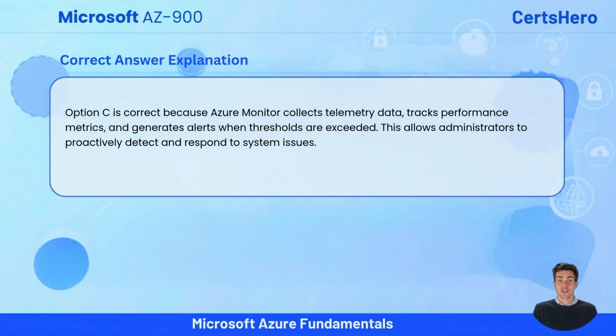Option C is correct because Azure Monitor collects telemetry data, tracks performance metrics, and generates alerts when thresholds are exceeded. This allows administrators to proactively detect and respond to system issues.